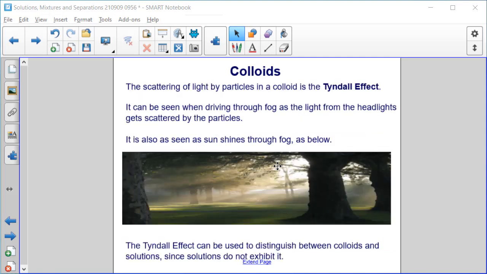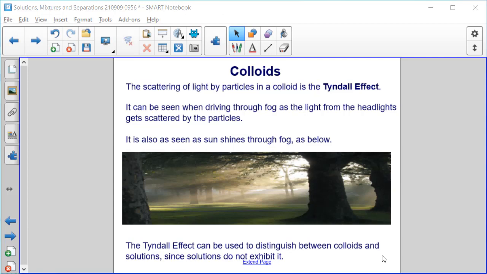You see in the photo these beautiful sun streaks as the light hits the fog in the image. That scattering of light that causes that pretty sun streak, the scattering of light by particles in that colloid in the fog, is called the Tyndall Effect. It can be seen when driving through fog as the light from the headlights gets scattered by the particles. It is also seen as the sun shines through the fog in the image.